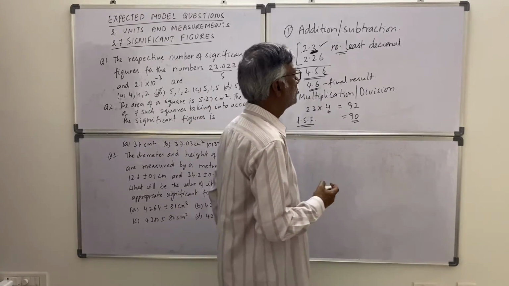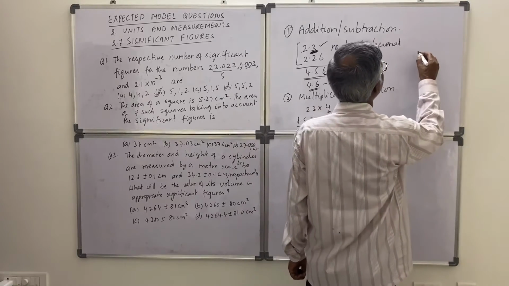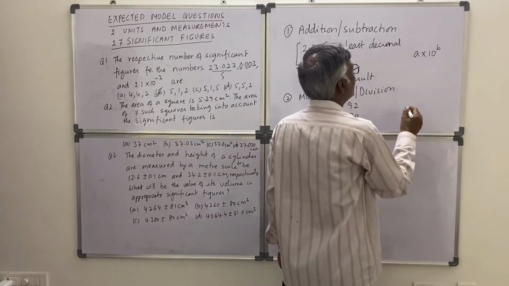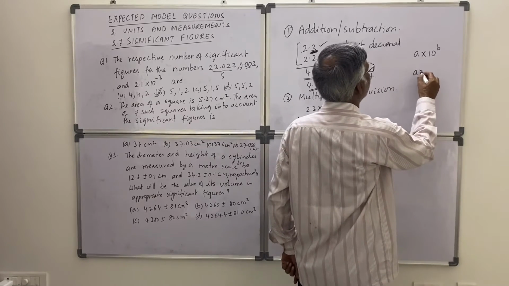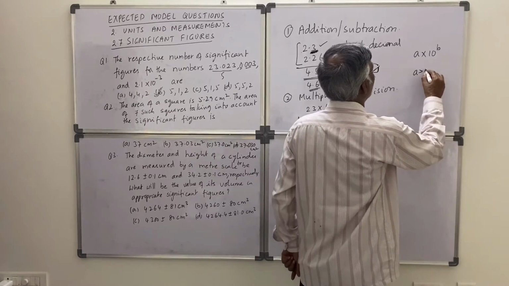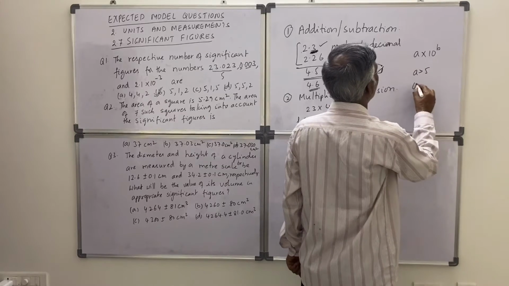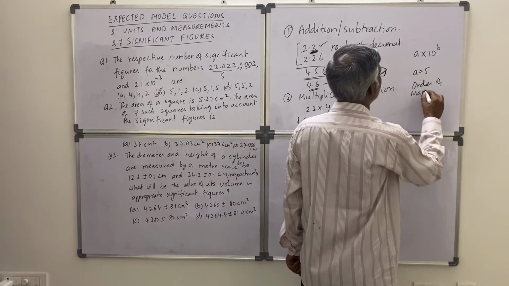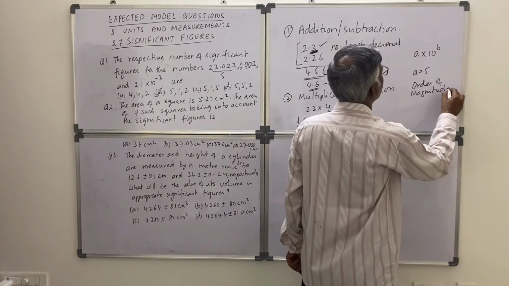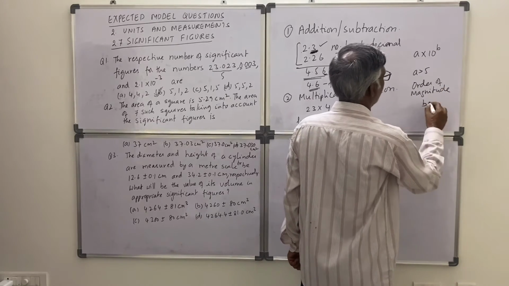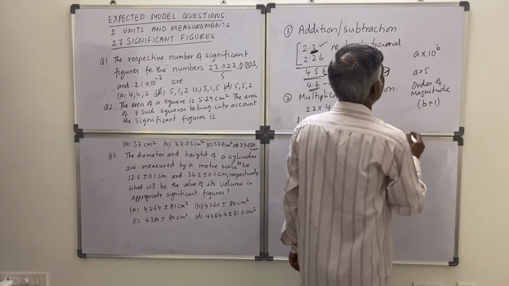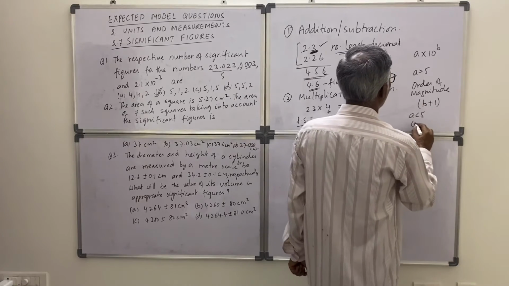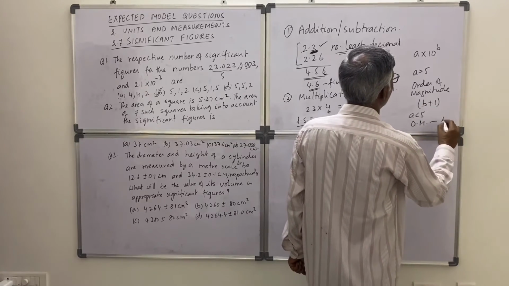And one more thing you need to learn is in scientific notation, a into 10 to the power of b. If a is greater than 5, then the order of magnitude of this number will be b plus 1. If a is less than 5, then the order of magnitude will be b only.